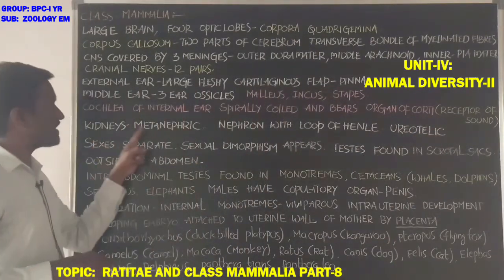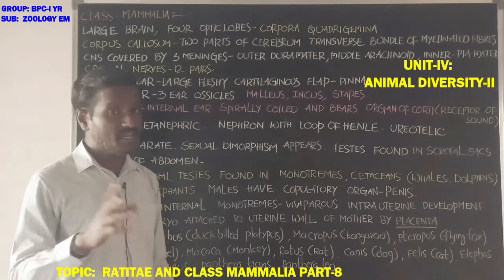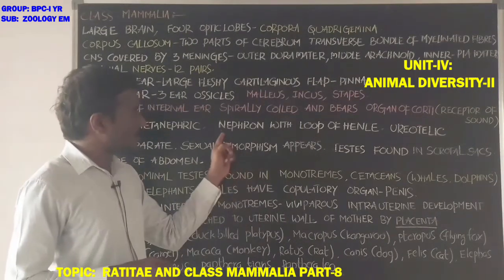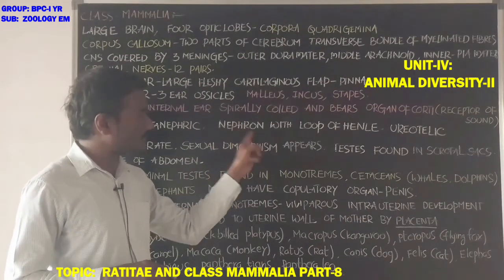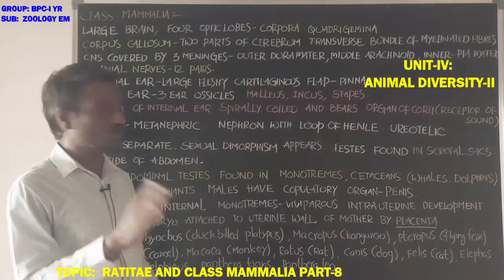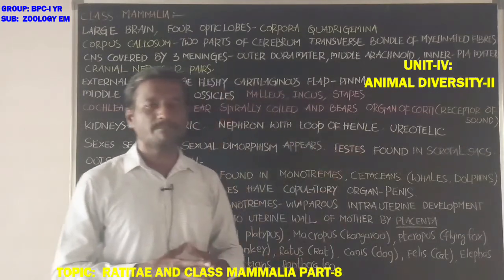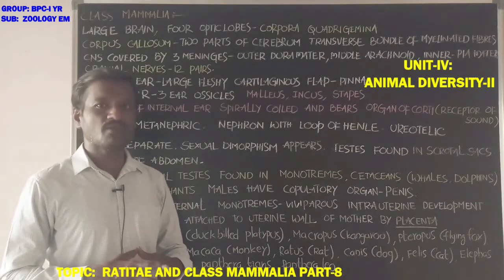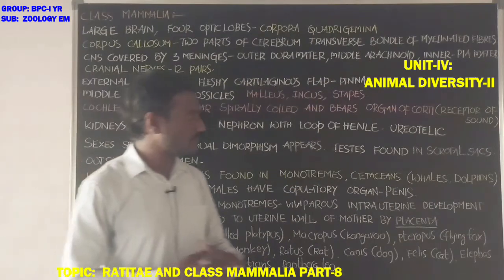Next, kidneys are metanephric kidneys, bean shaped structures. These have structural and functional units called nephrons. Nephrons show the loop of Henle. The loop of Henle helps in the formation of concentrated urine.